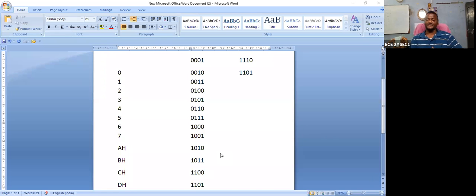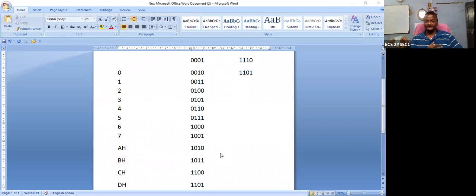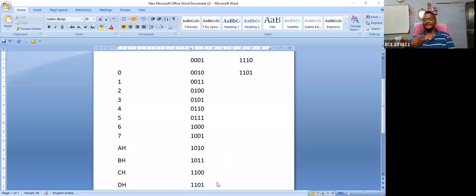Was the conversion explained in your class? We keep 2 power 0, 2 power 1, 2 square. That's good. KVR sir will explain in detail, so please don't miss the class. That's why you are getting the conversion. What is the base? 2. So 13 can be divided by 2. Then what is the remainder? The remainders can be noted down, then read from bottom to top. So this is the method.